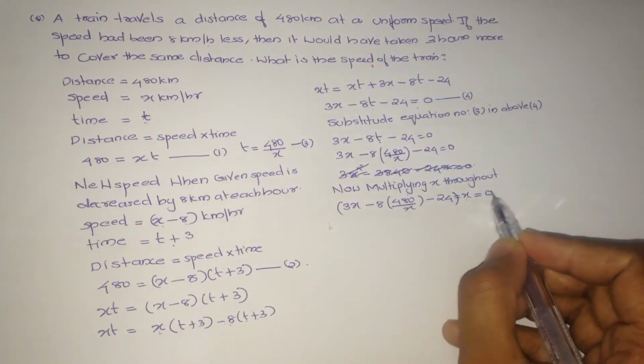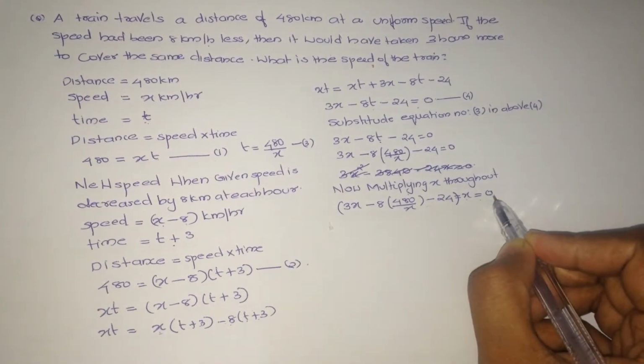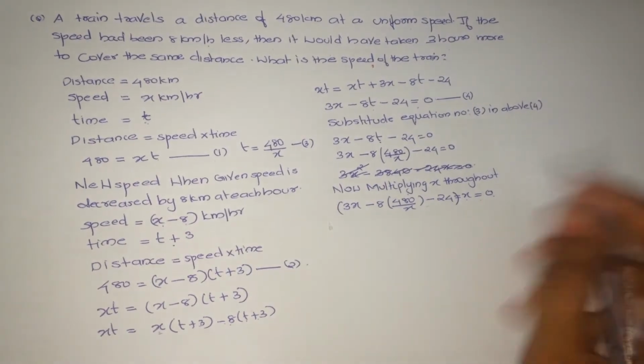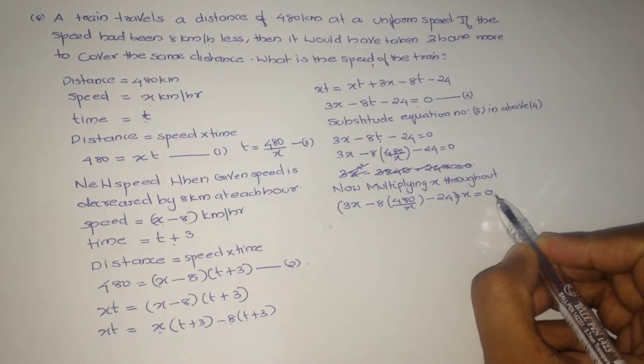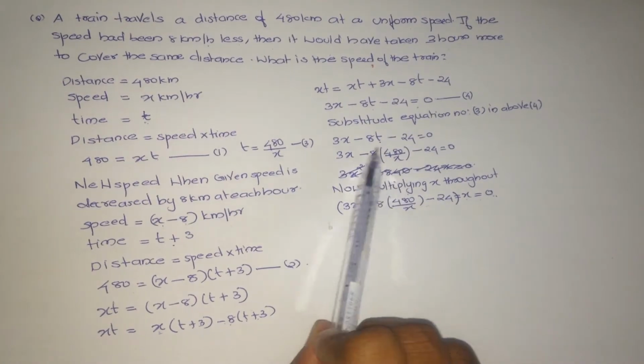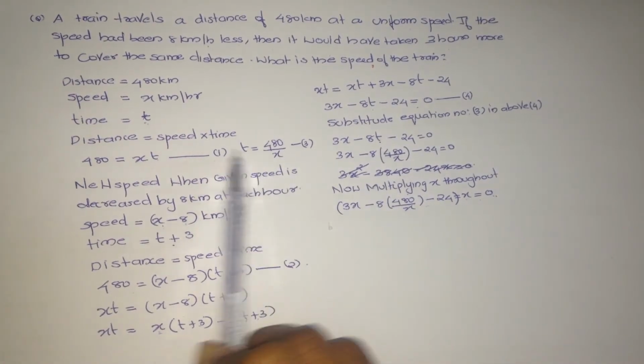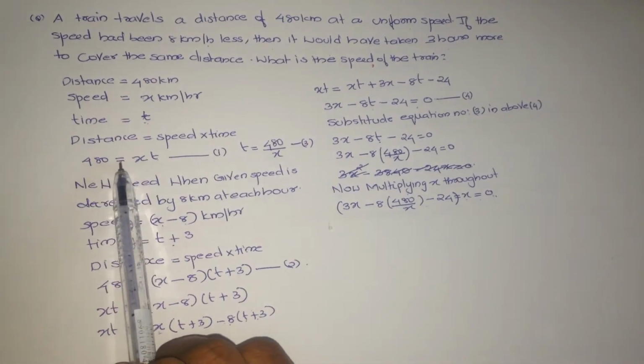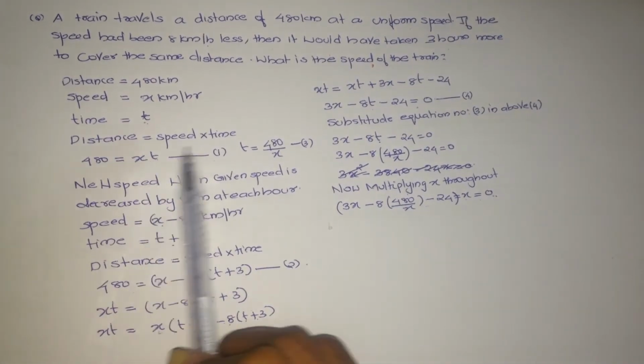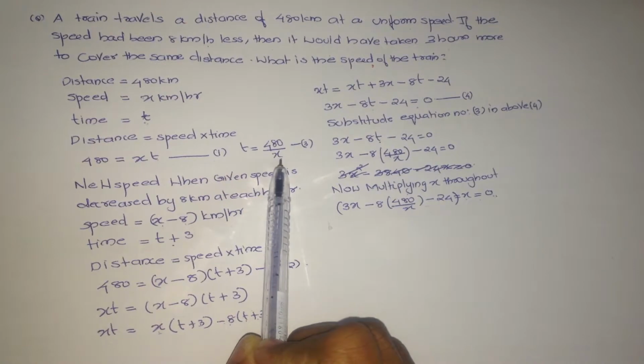Multiply x on both sides. On the other side, 0 into x equals 0. Therefore we are not writing it here. If anyone has a doubt where this t came from, it came from this equation, that is 480 equals x into t. From this equation t equals 480 by x.